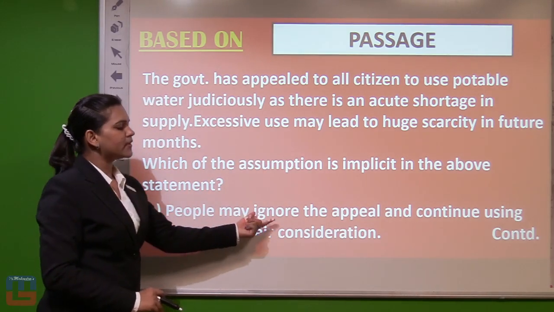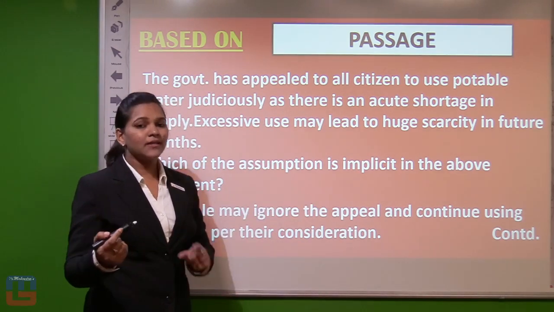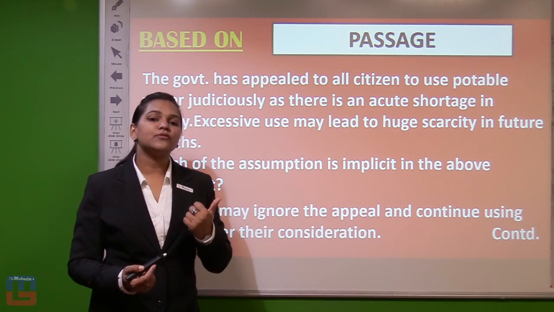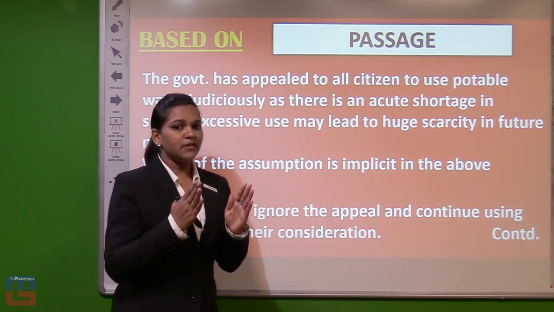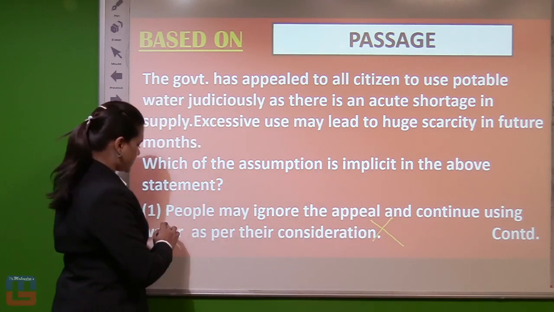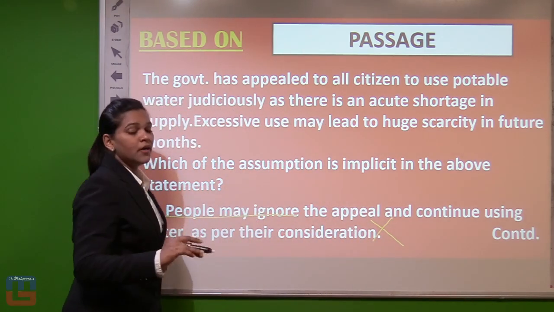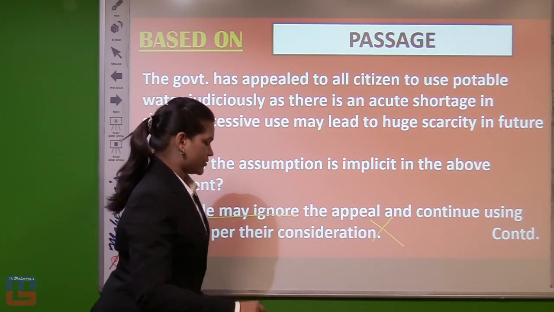Maybe people may ignore. May ignore will come after this statement, but in assumption you have to think about what comes before the statement. Why is the statement being said? So this could not be the answer. As it is written, people may ignore. It is afterwards the statement, which cannot be the assumption. Moving on.